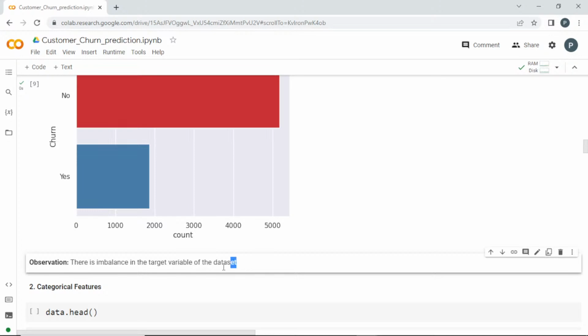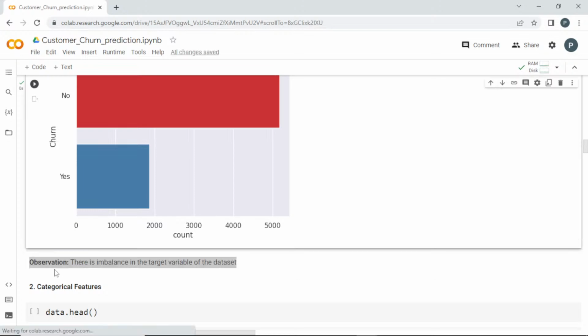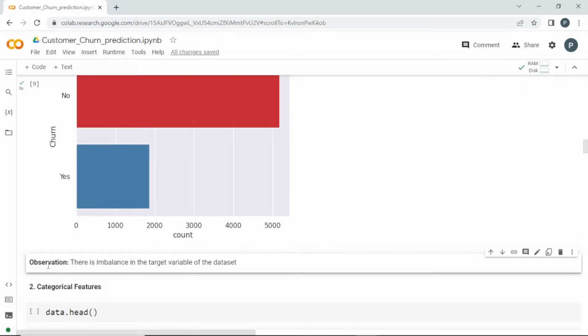Okay, clear? So every time we go and do something, I'll be giving some observation below it for our information, for us to tell the company or the stakeholder who did ask to do this job.